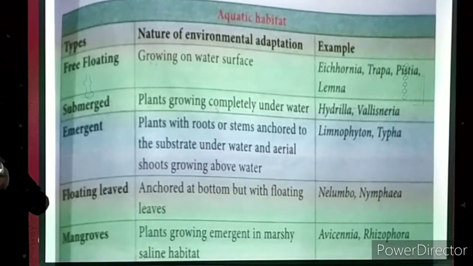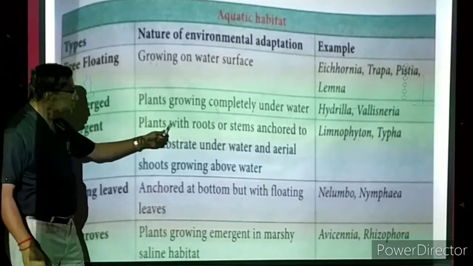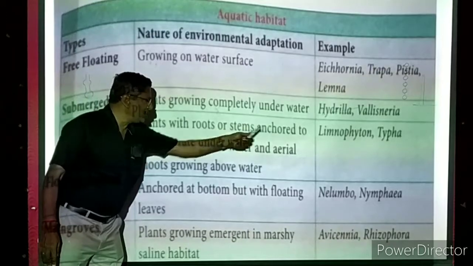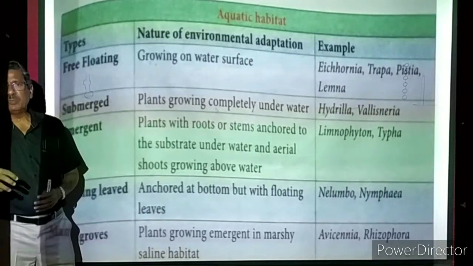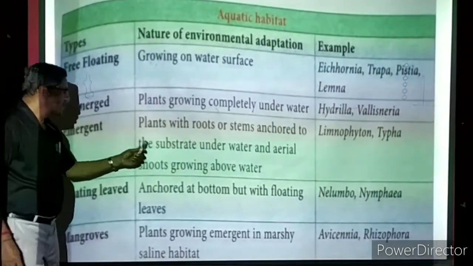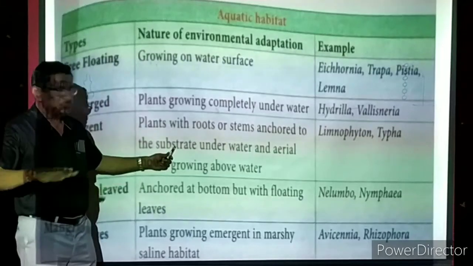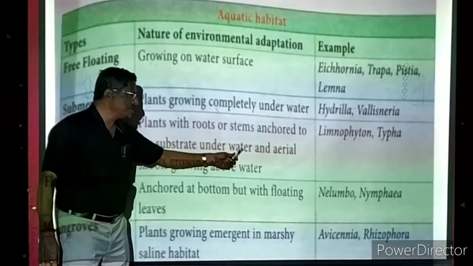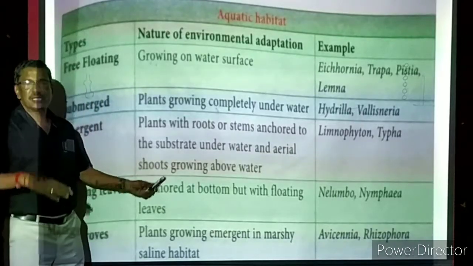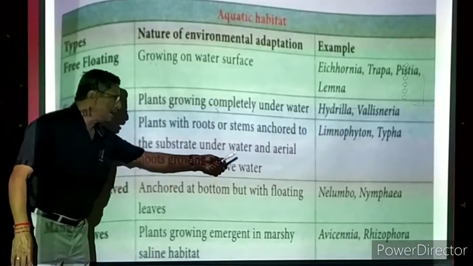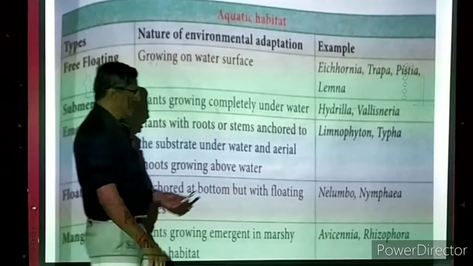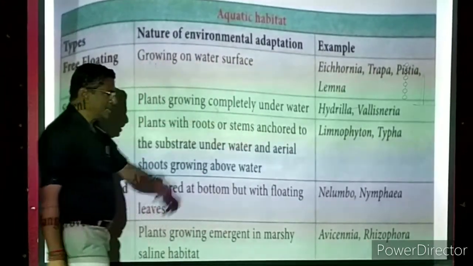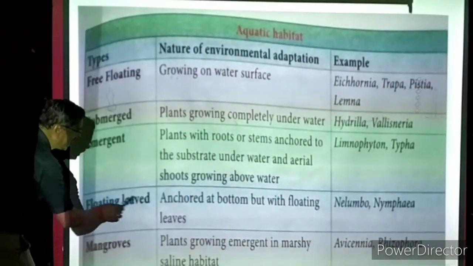Emergent. Okay, now we have to see what is that emergent. The root and one part of the stem will be under the water. The remaining part will be present above the water level. Plants with roots or stem anchored to the substrate under the water. That means root will be there or stem will be anchored, attached with the substrate. Substrate means the bottom soil. Substrate under the water, and aerial shoots, that means the stem, branches, leaves and all growing above water. So one part of the plant is emerging out of water. Limnophyton is the best example. Typha is another example.